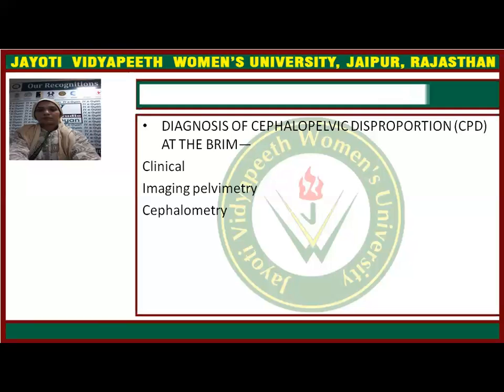In clinical, it is in multigravida. The previous history of spontaneous delivery is not there, or it might be there, and because of some acquired factors, there might be a contracted pelvis. So this is abdominal examination, or the abdominal method for pelvimetry basically.